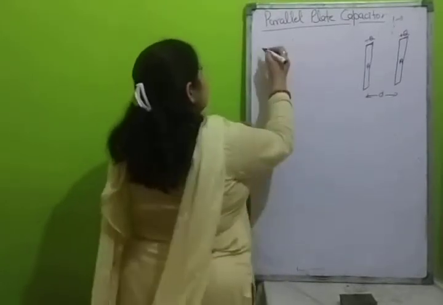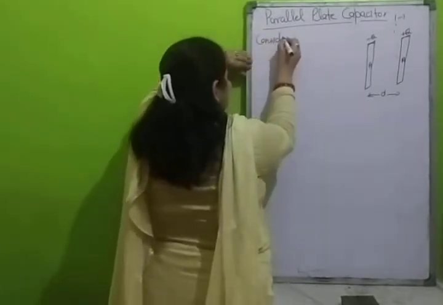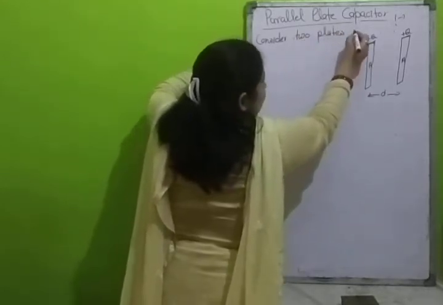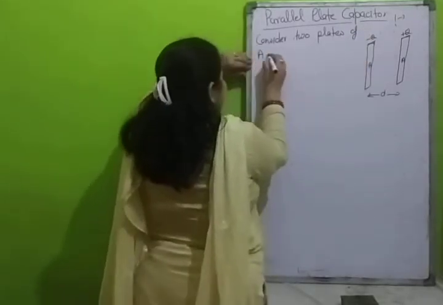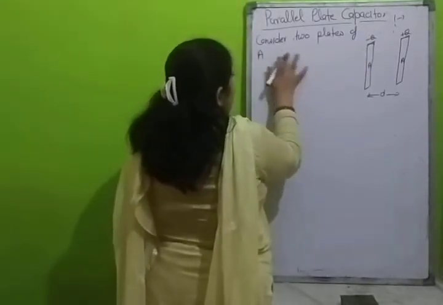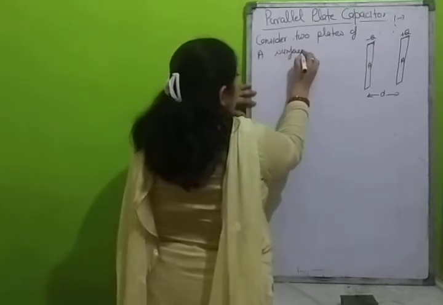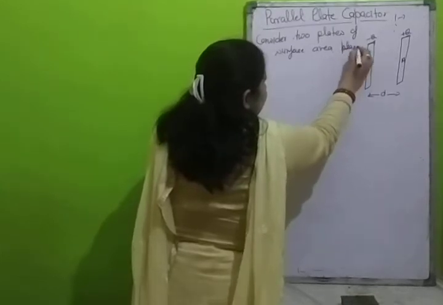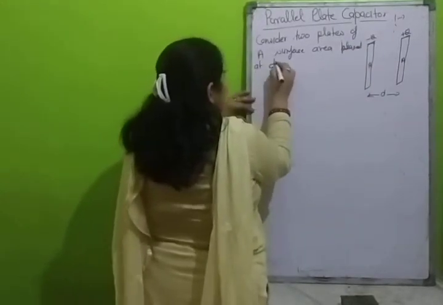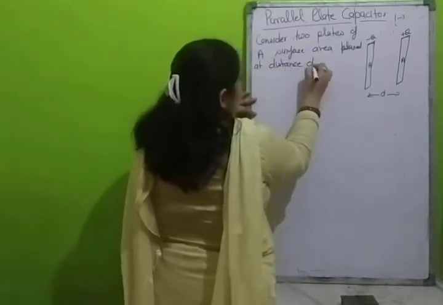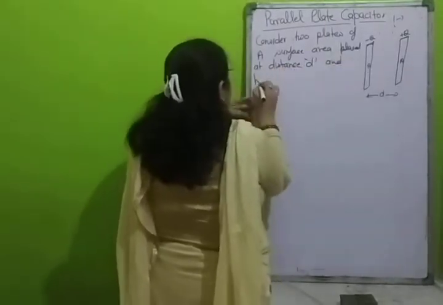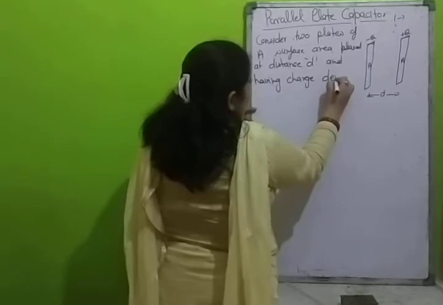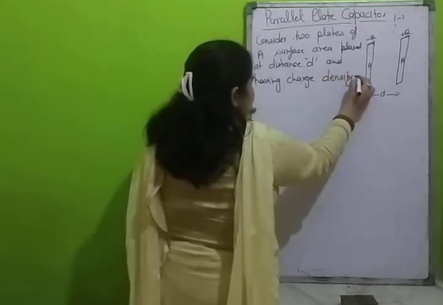First we will write here, consider surface area capital A placed at distance small d and having charge density sigma.